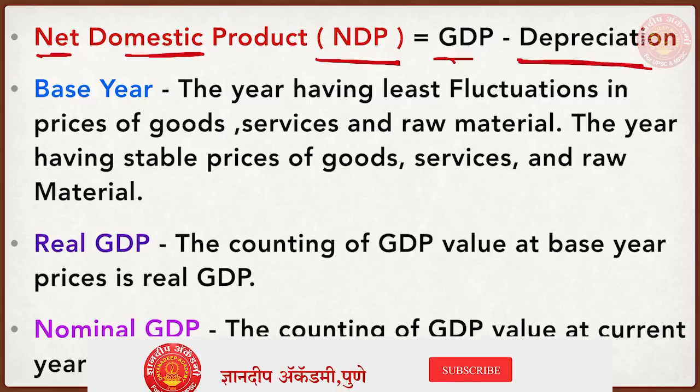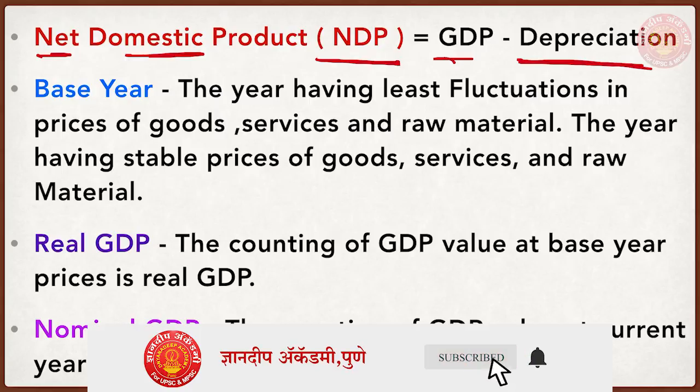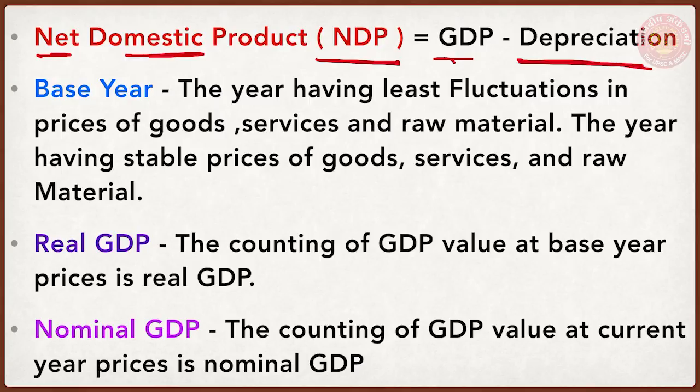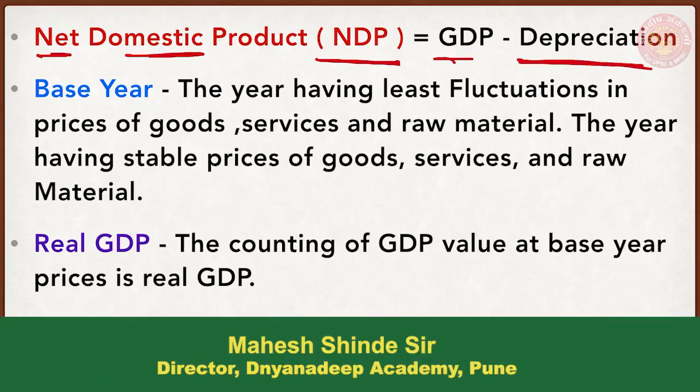For example, I have a coaching class and I have one classroom. Now in this one classroom there are 100 benches and 4 air conditioners. Let us say I earned 1 lakh rupees from the fees taken from the students. Now see, this 1 lakh rupees is a service charge. So this 1 lakh rupees is the GDP of my class, and when it is added into the Indian economy, it becomes part of the GDP of India.